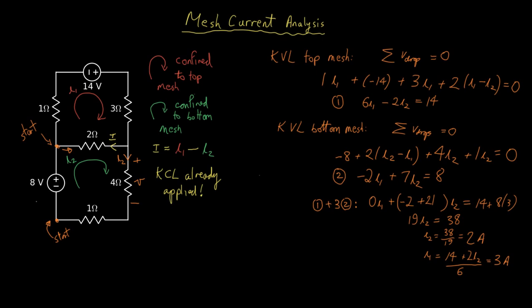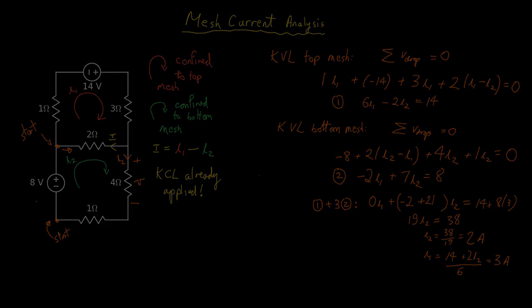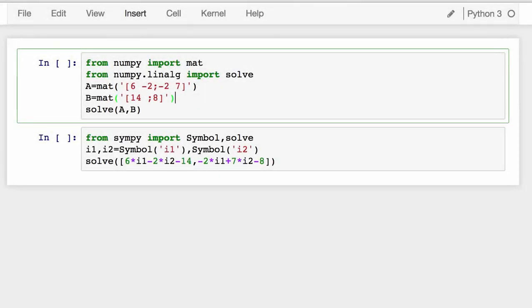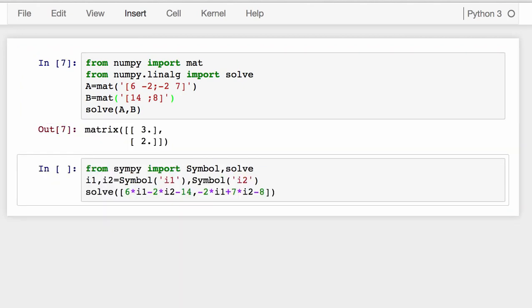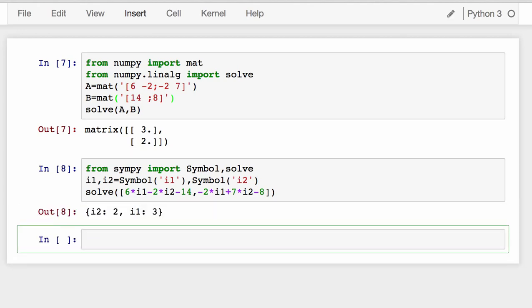Let's switch over to IPython Notebook to verify the solution of these equations. So here are two example pieces of code using Python in which we solve the algebra. The first cell, we're using NumPy, creating a 2x2 matrix such that A times I equals B, and solving. In the second example, we're using SymPy, creating two symbols I1, I2, entering the equations and solving.